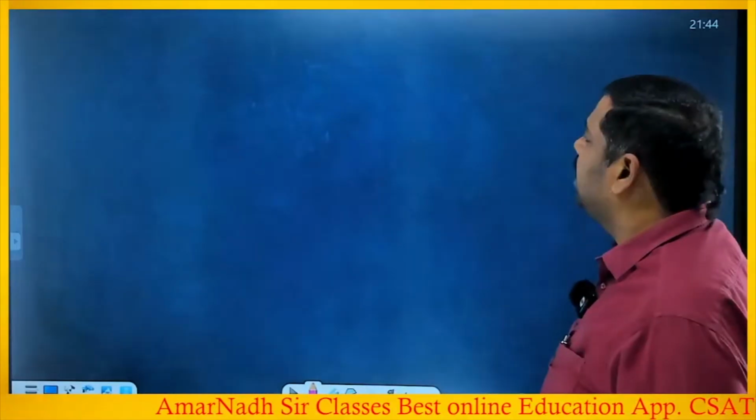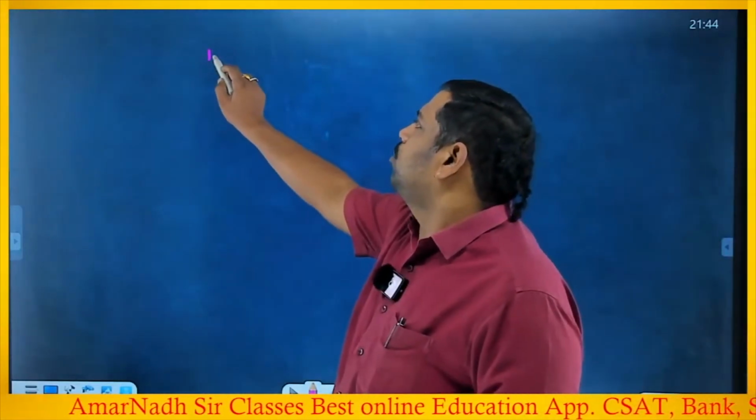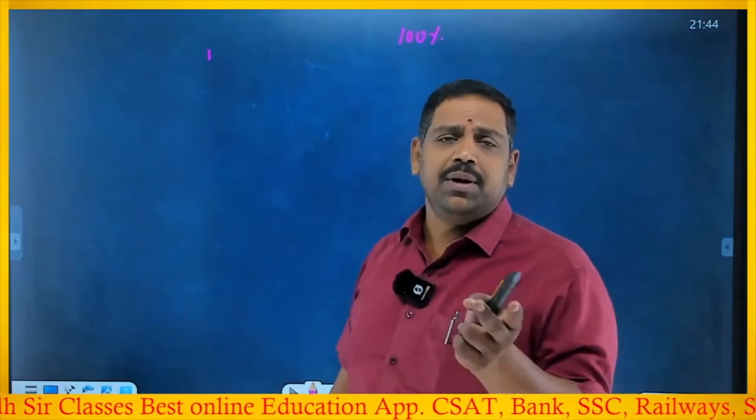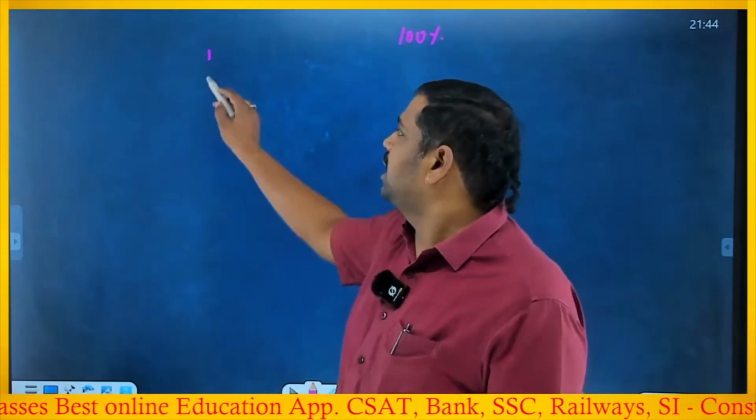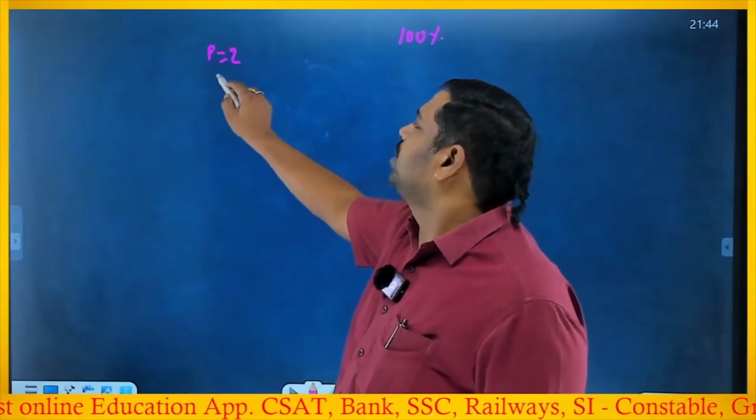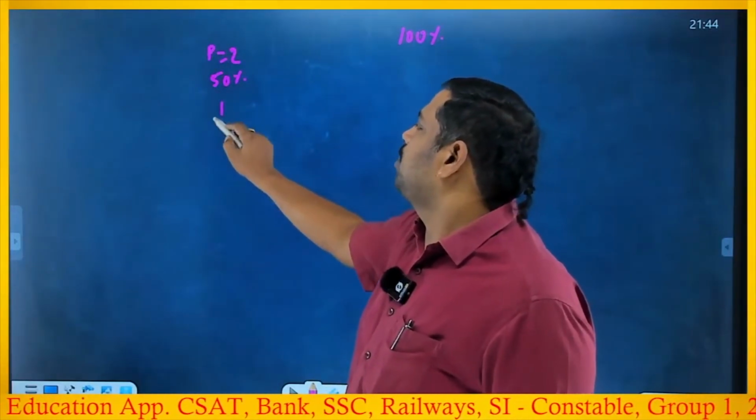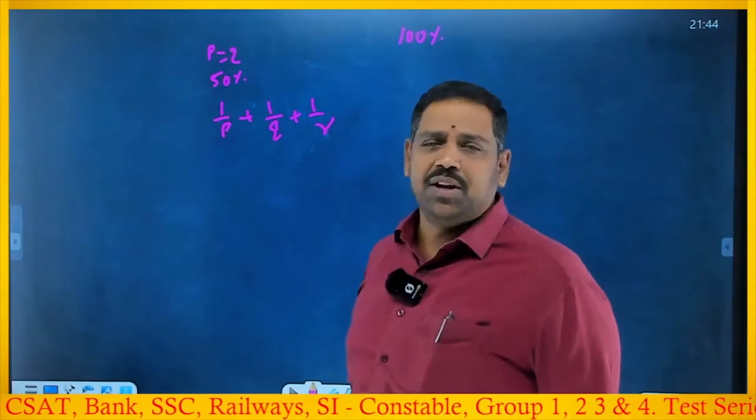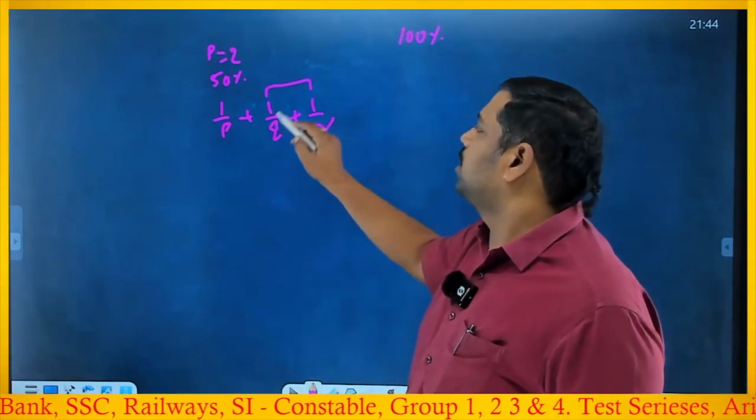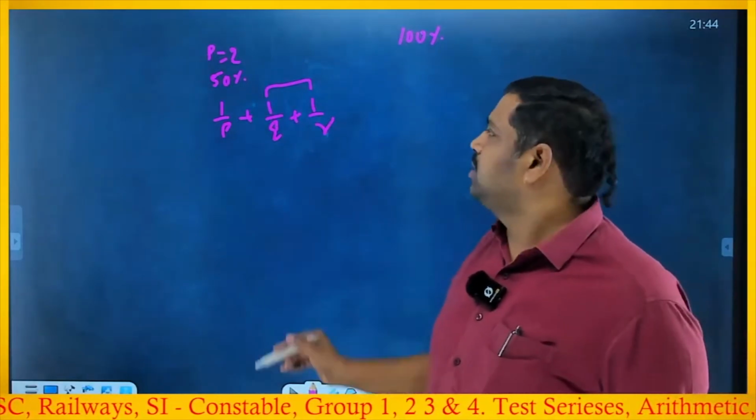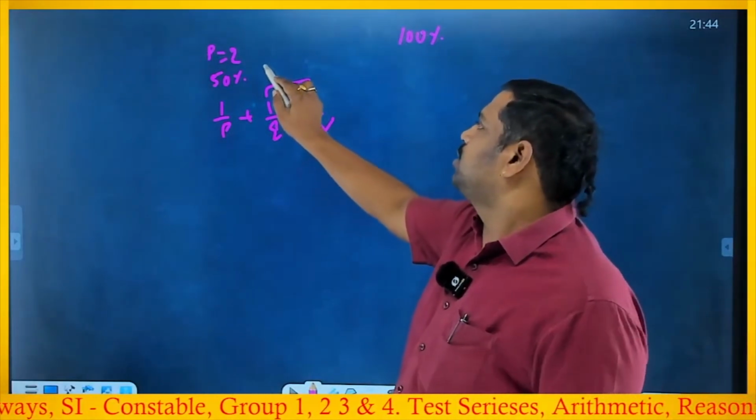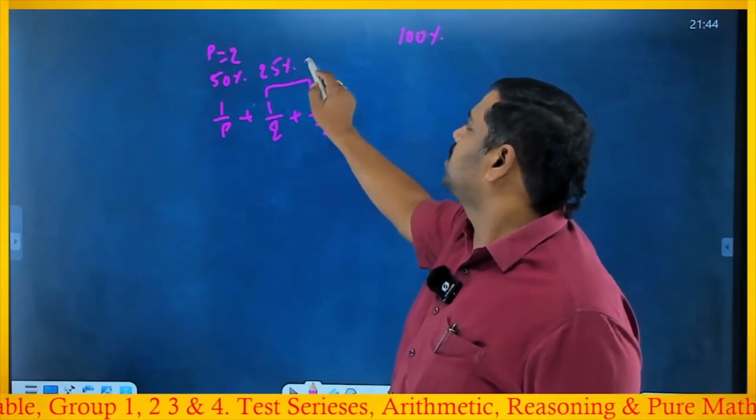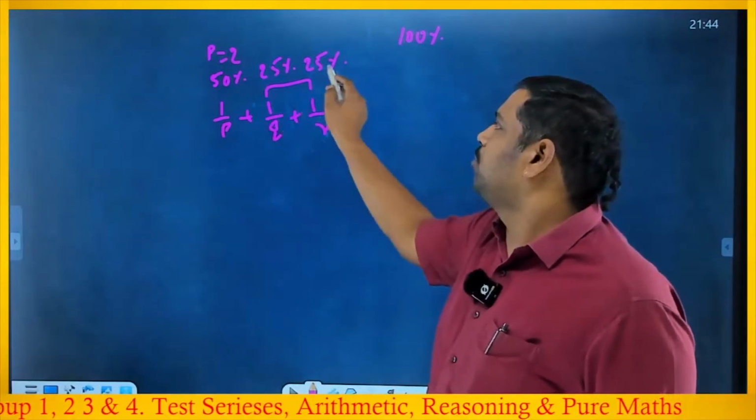If I take a number like this, 100% is 1, so 1 by P plus 1 by Q plus 1 by R. Suppose I take P equal to 2, then you will get 50%, because it is 1 by P. If one number is 50%, the other two should sum to 50%. To get 50%, one possibility is 25% and 25%, which I have already used: 1 by 2, 1 by 4, 1 by 4.